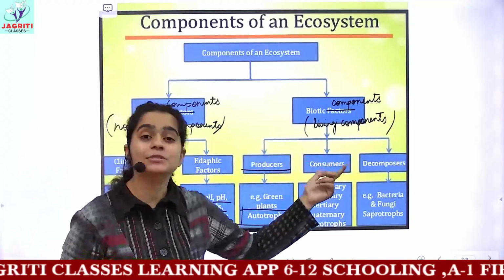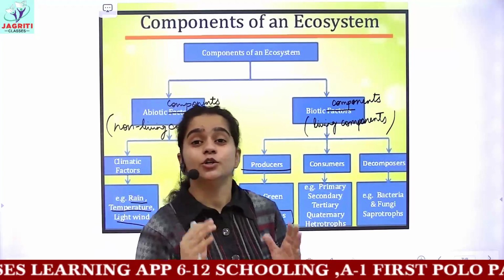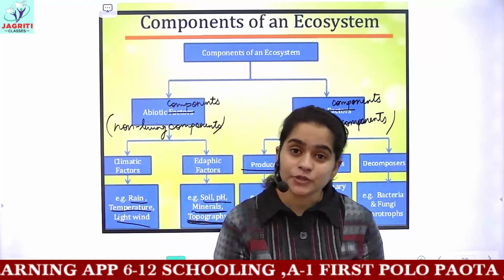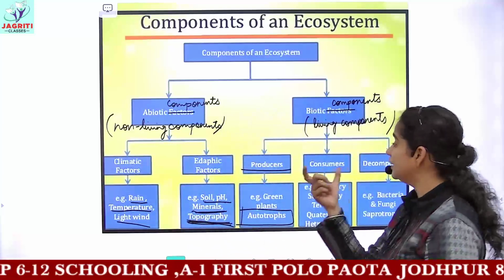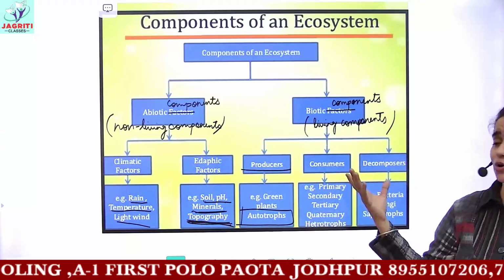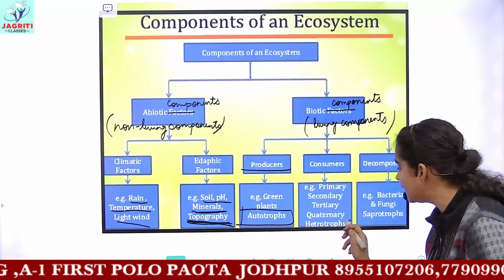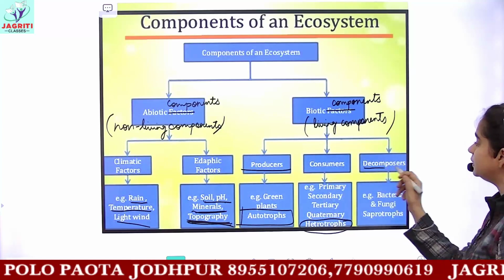The next comes consumers. Consumers are the organisms which cannot make their own food, but they depend on others for their food. So in this category, who comes? Carnivores, herbivores, omnivores, all the animals. And in turn, they are known as heterotrophs. Okay, and then you have the term decomposers.